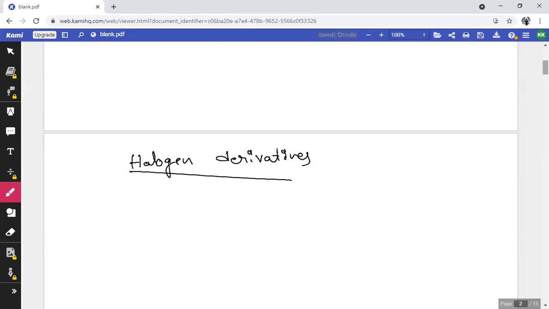One example is haloalkane. And if you consider an aromatic hydrocarbon in which one or more hydrogens are replaced by halogen, again they are called halogen derivatives, in that haloarenes. So compounds derived from hydrocarbons by replacement of one or more hydrogen atoms by a corresponding number of halogen atoms are known as halogen derivatives.